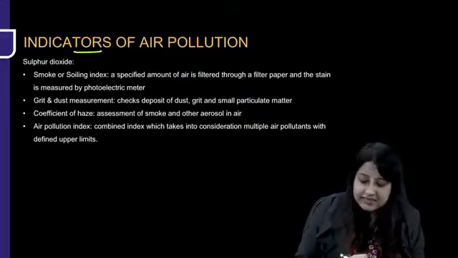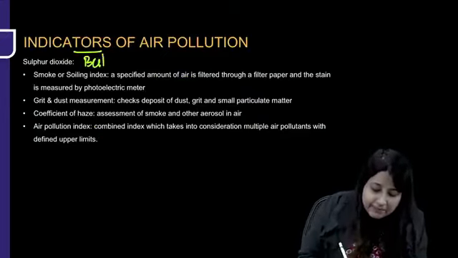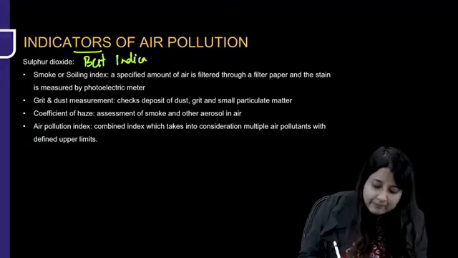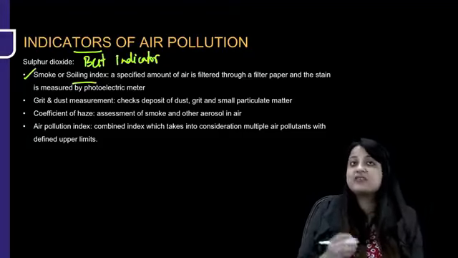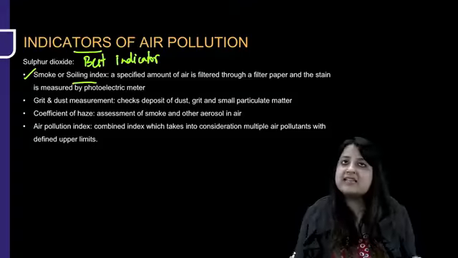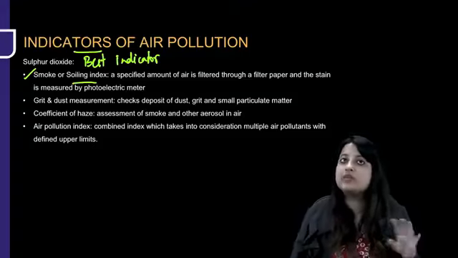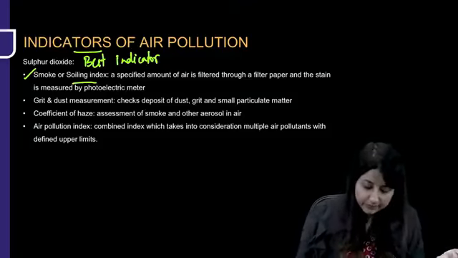Then of course they are asking you what the indicators of air pollution are. Sulfur dioxide is the best indicator for air pollution. Other indicators: smoke or soiling index. Soiling index is a measure of smoke. Just remember that. Don't say soiling index is an indicator of something to do with the soil. No. Soiling index is an indicator of air pollution. It measures smoke.